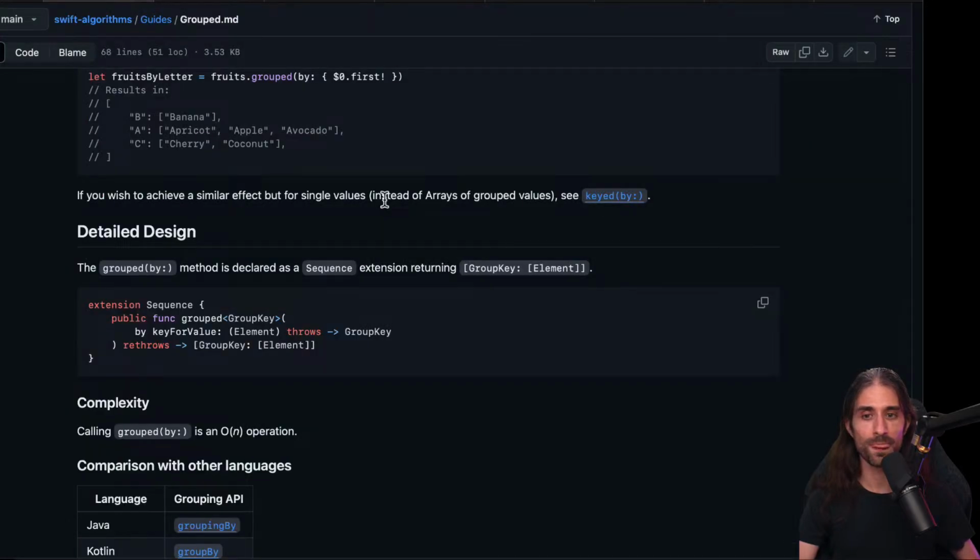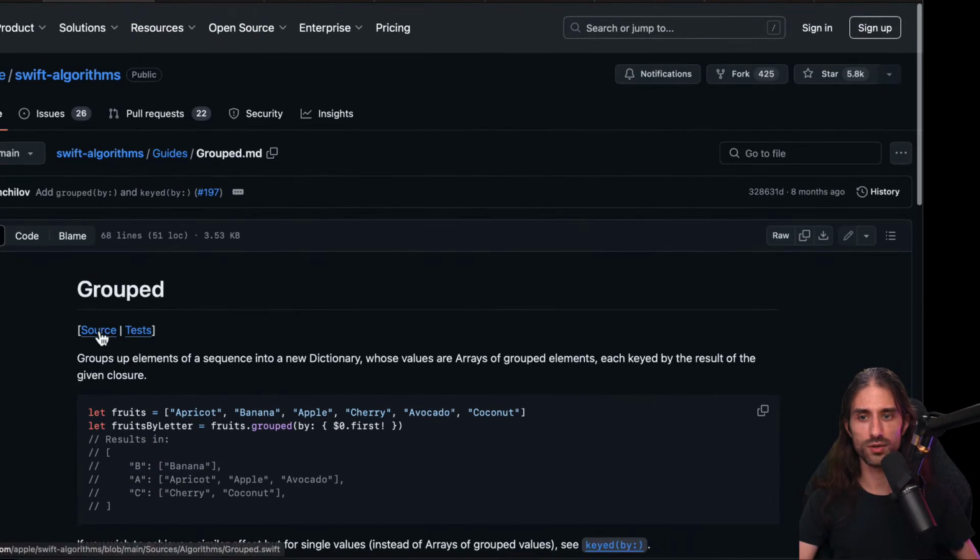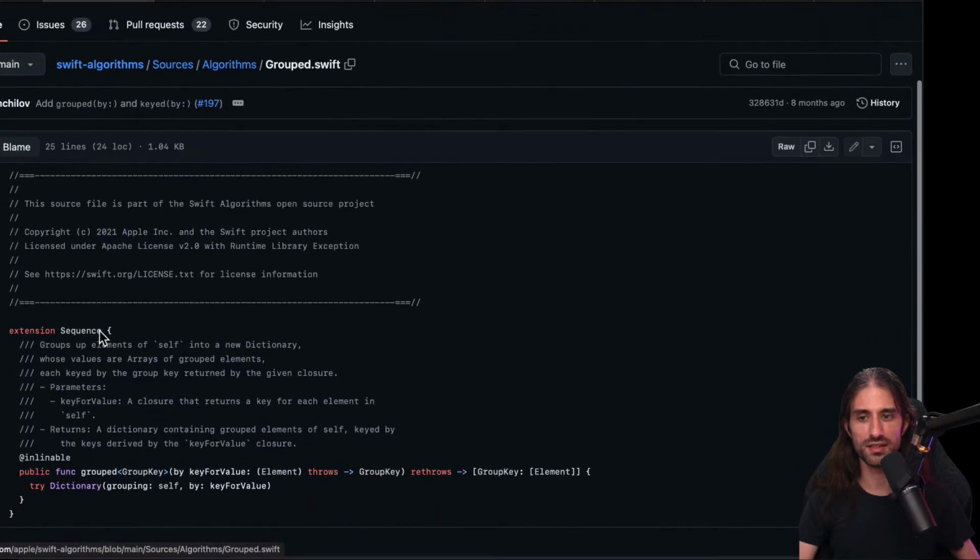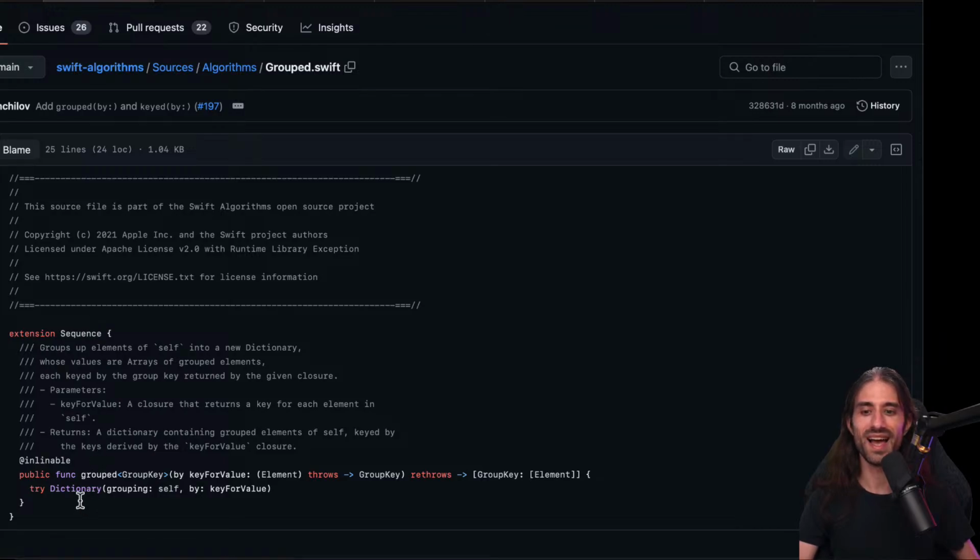I'm sure that since it's still in the package and they haven't removed it or even deprecated it, let me just look at the source to see if it's marked as deprecated. No. Actually, good thing I looked, because look at the source, they just call the init of the dictionary under the hood. So I guess the reason was that they really wanted to have an implementation where you can call it on the sequence rather than create a value from it, maybe because of the way some frameworks in Swift or at Apple are written.